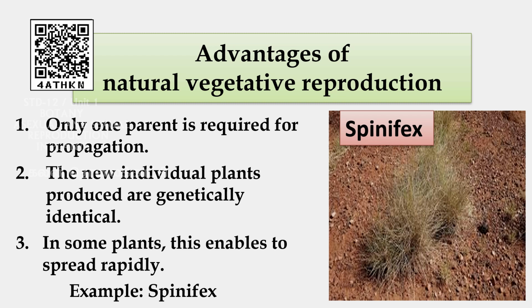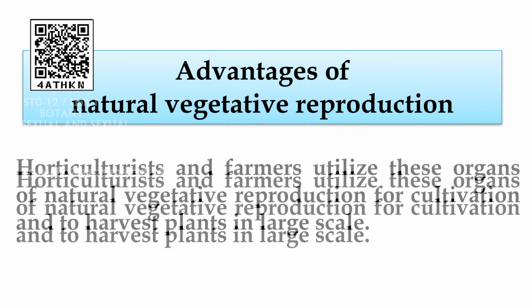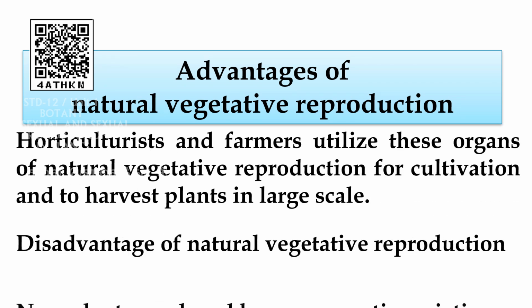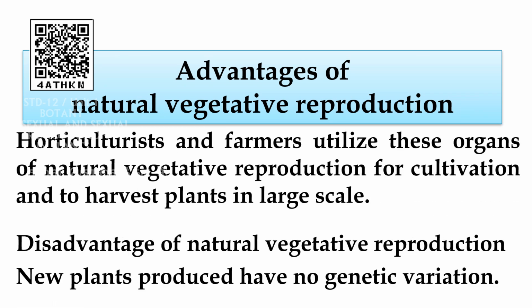So the productivity, the yield also will be uniform in all the farmlands. In some plants, this enables them to spread rapidly. It means it enables the plant to spread rapidly in a given place. Example, Spinifex.